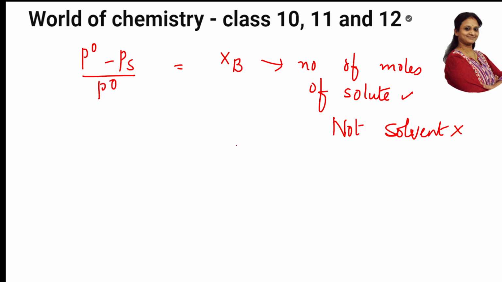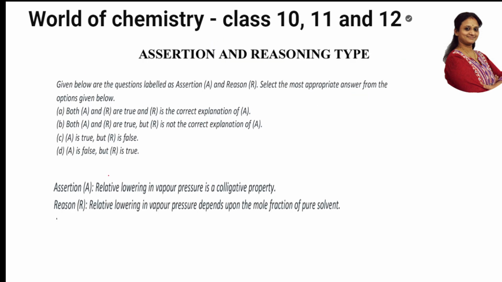Easy. Now we also said colligative property is something which depends upon the number of solute particles. As you've seen in the formula, yes, RLVP is depending upon the number of solute particles. Let us go back to the question and see. Is the assertion correct? Relative lowering of vapor pressure is a colligative property. Yes, the assertion part is correct. Reason: relative lowering of vapor pressure depends upon the mole fraction of pure solvent.